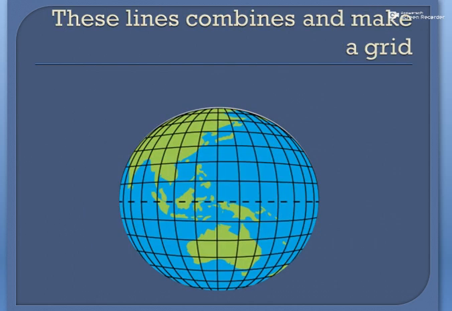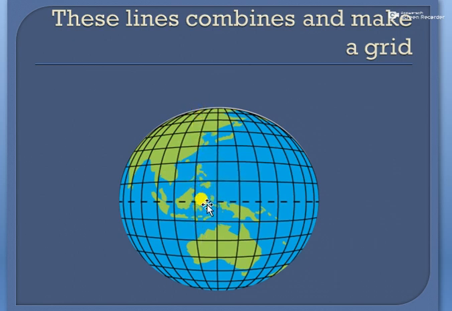And when these lines combine, they make a grid, and the grid can be used to locate places on a map. If you see, here are horizontal lines which are parallel to the equator, and vertical lines which run from the North to the South Pole.